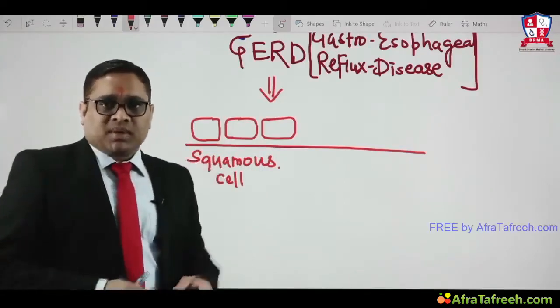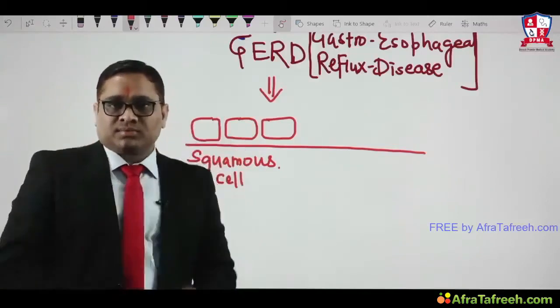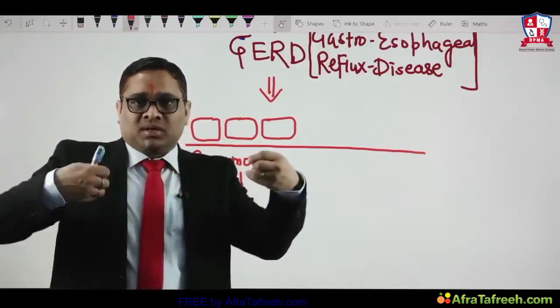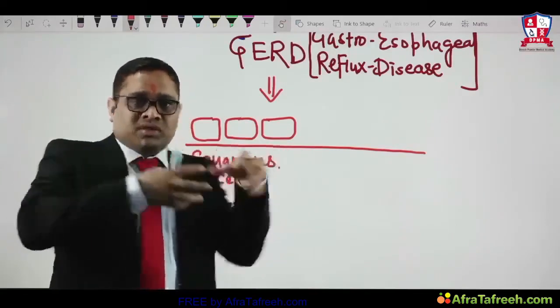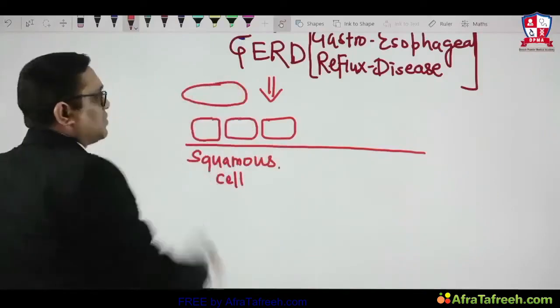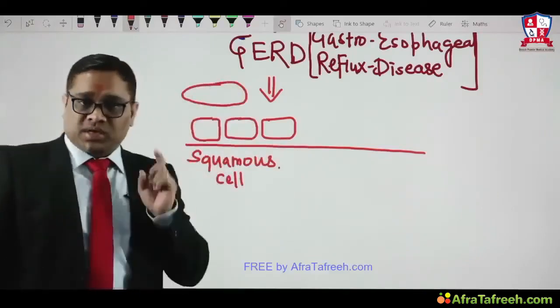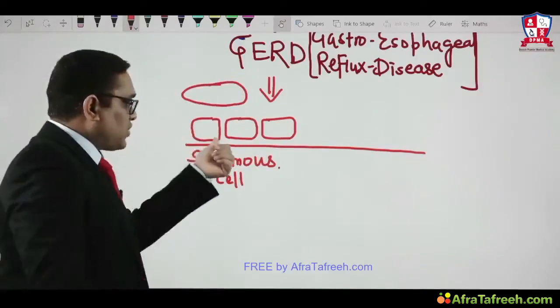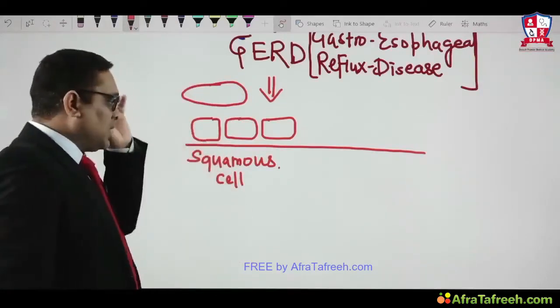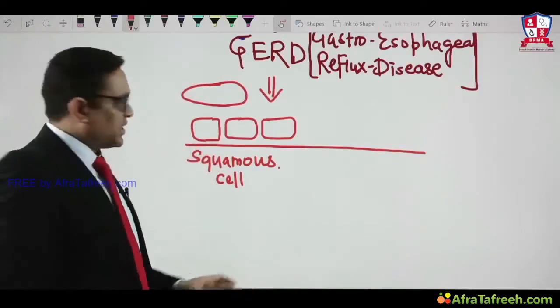In a biopsy specimen, they may be elongated also, because this is tissue and is prone to stretch. When the squarish cells are stretched, they may appear elongated like this in your biopsy specimen, so keep that in mind. Either they will be squarish or elongated in a biopsy. This is the normal squamous cell within the esophagus, right?